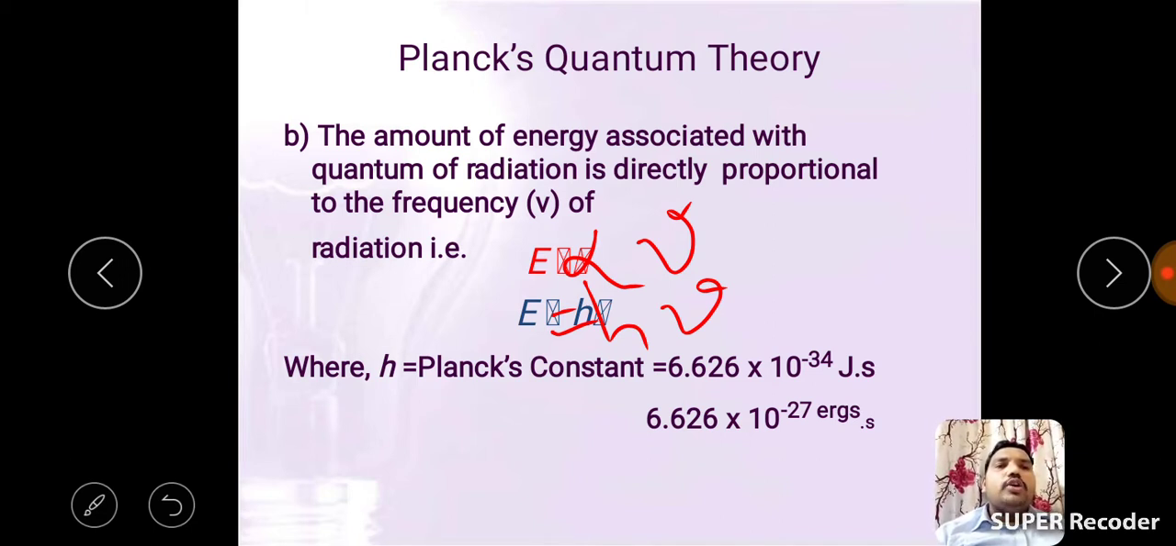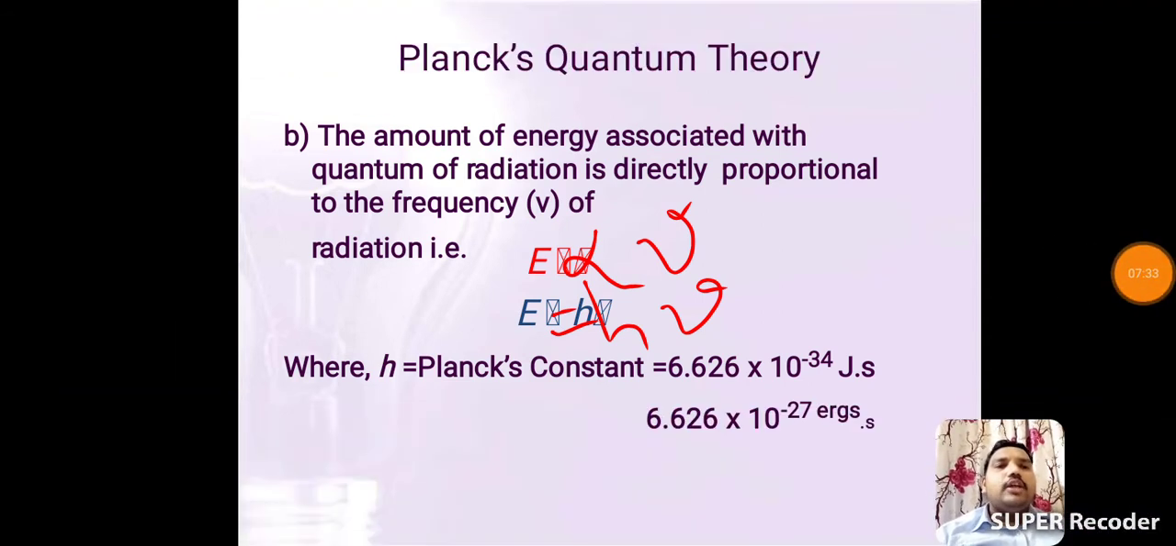The amount of energy associated with a quantum of radiation is directly proportional to the frequency of radiation. So, according to this statement, E is directly proportional to nu. Okay, there is a proportional symbol.